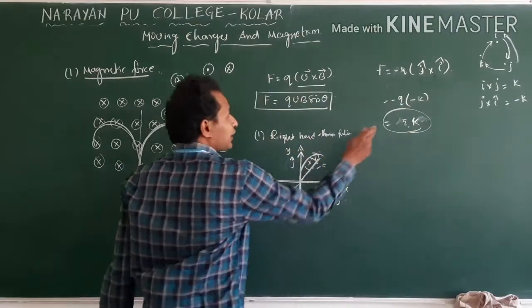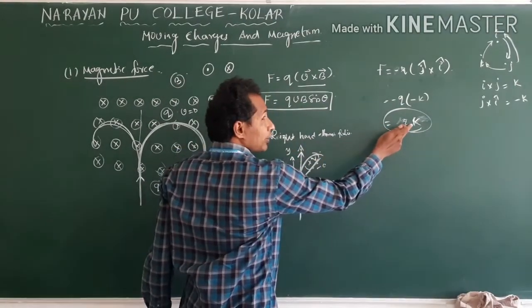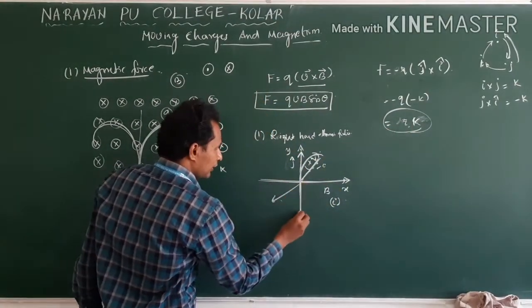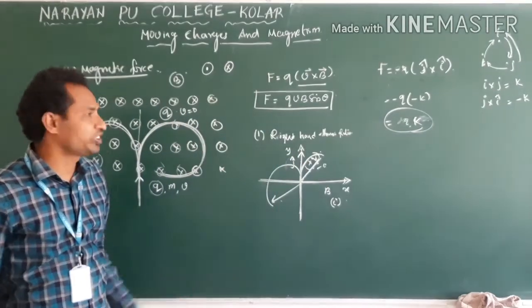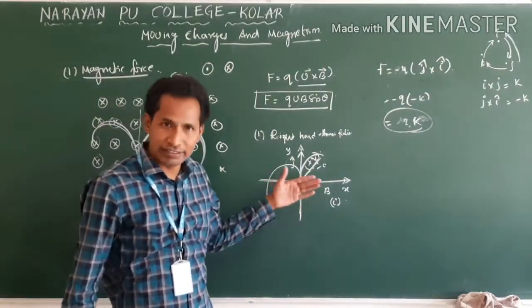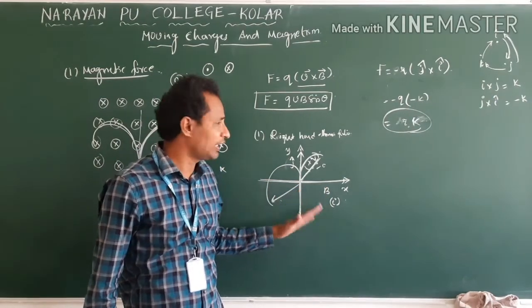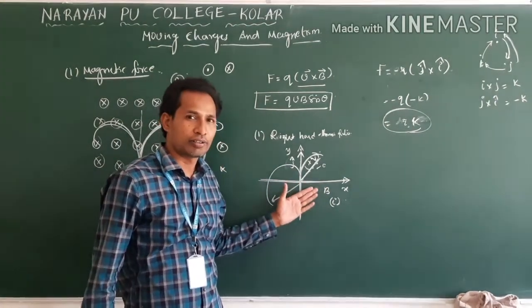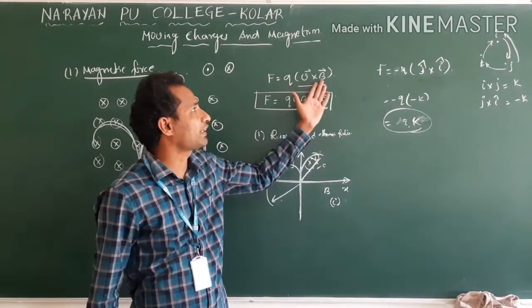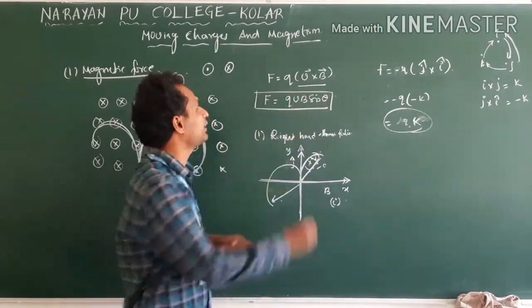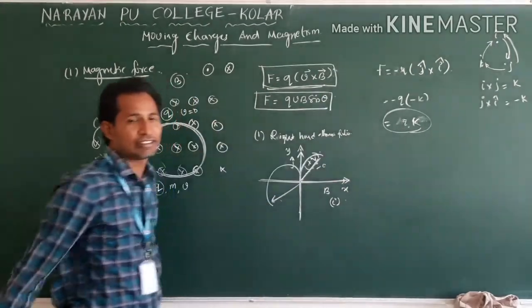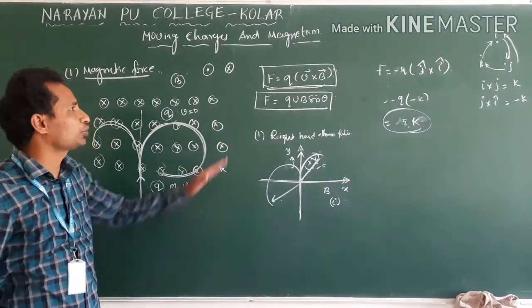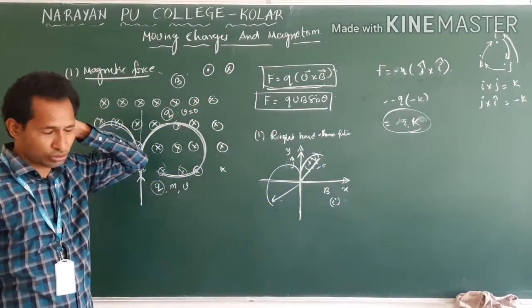Clear? Now for a negative particle, what happened? We got plus k. Plus k means this turns like this. So which is easier? Keeping the right hand on the figure, or giving the unit vectors and doing the cross product? I think this will always give the correct answer. Clear? So this is magnetic force.